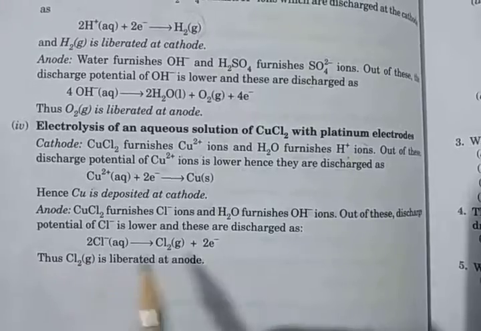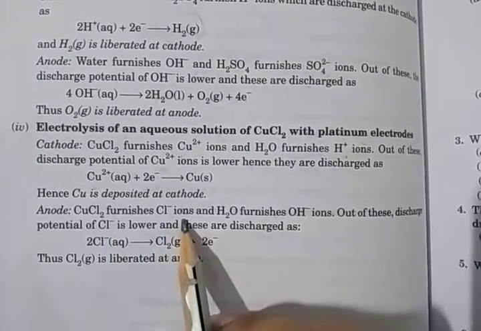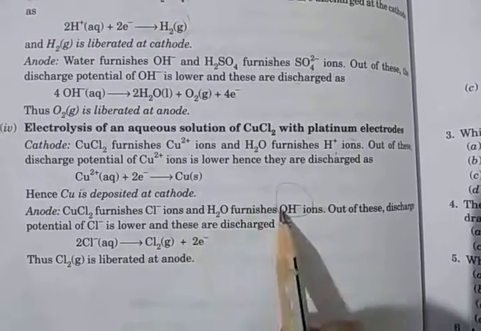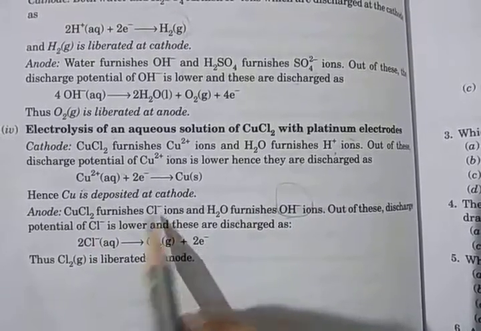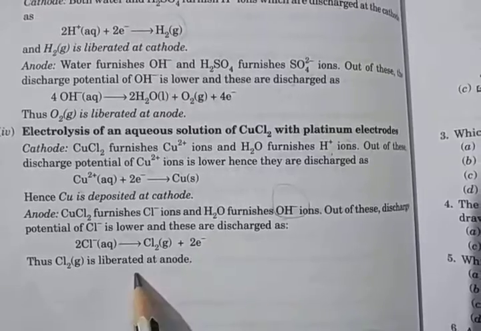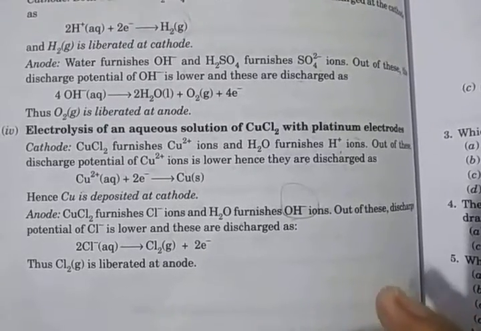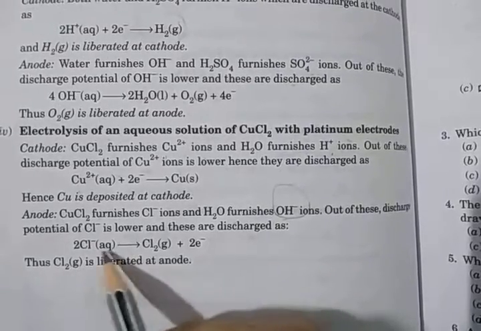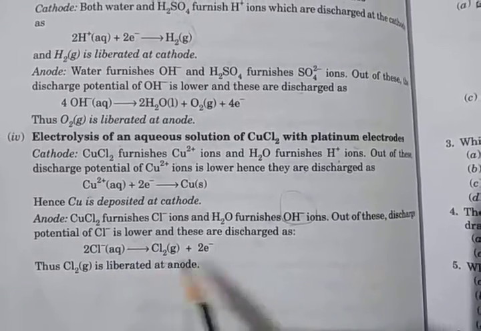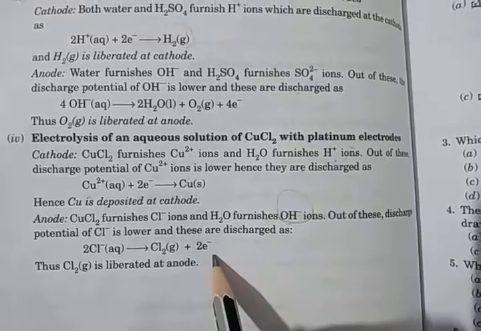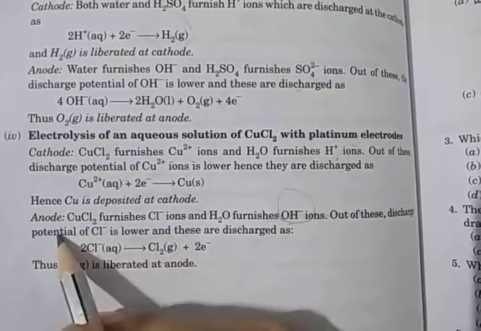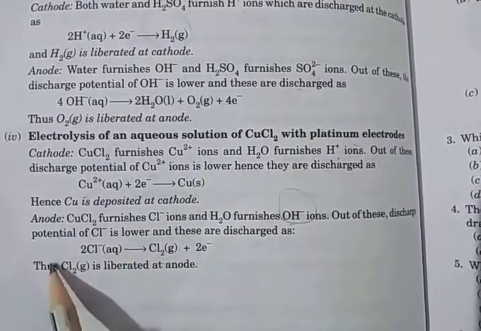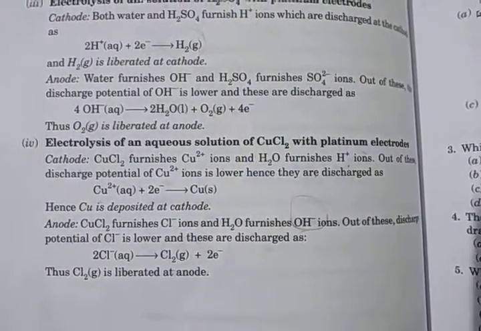Then at the anode, copper chloride furnishes chloride ion and water furnishes which ion? OH minus ion. Out of these, the potential of the chloride ion is lower, so these are discharged, because the one which has lower potential discharges. So chloride ion converts into chlorine gas by losing an electron. So chlorine gas is liberated on the anode. At the cathode copper is deposited and at the anode chlorine gas is liberated. Okay, clear?